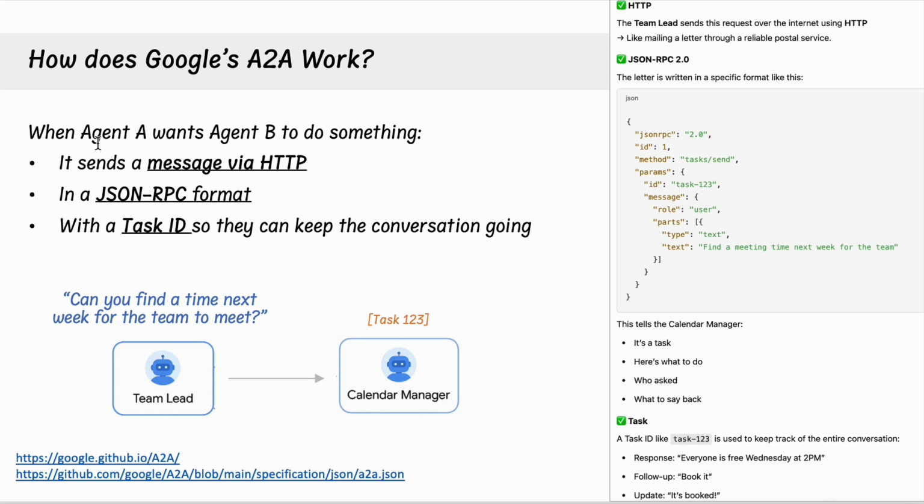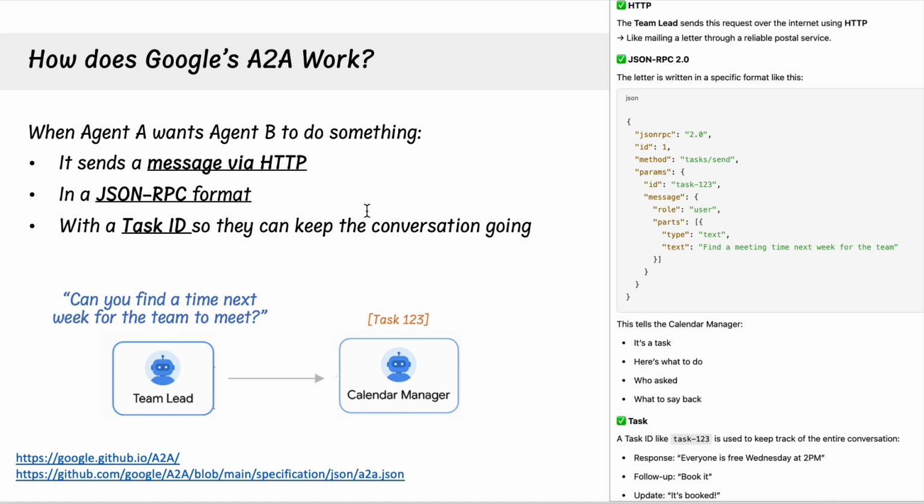And so when agent A wants agent B to do something, let's say agent A is the team lead and agent B is the calendar manager, it's able to send a message through HTTP. And the heart of it, the critical part, is that it uses this rulebook through a JSON file to then send a very specific message so that the coordination between the team lead and the calendar manager is able to work better together. So in this particular example, what the team lead is asking the calendar manager to do is to find time to meet next week, right?